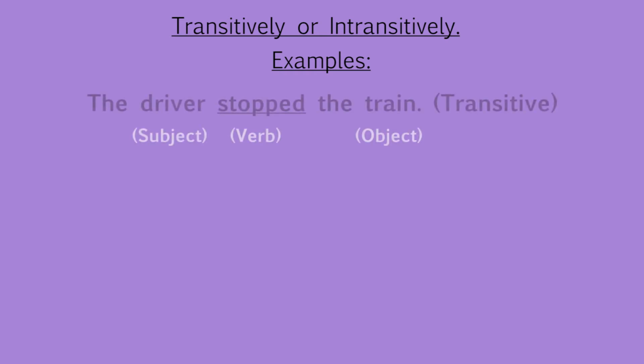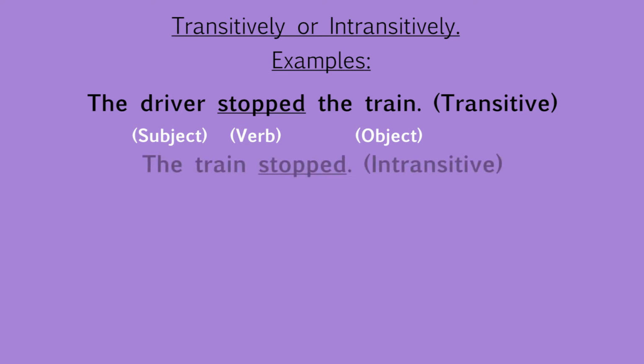The driver stopped the train. Here the verb stopped is transitive because it has an object, the train. The driver stopped what? The train. That is the object of the verb stopped. So here the verb stopped is transitive. But the train stopped. Here the same verb stopped is intransitive because it has no object. Next example is, he rang the bell.